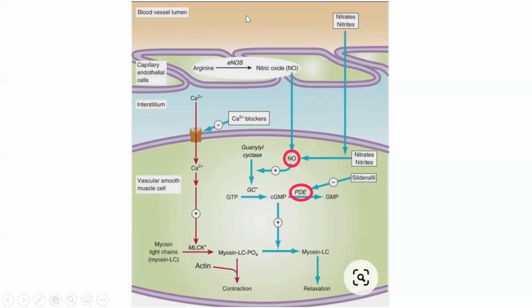Any doubts in this whole topic or queries? Ma'am, cGMP increases and thus it increases the headache and all those things, na? See, what is happening because of the cGMP increase? Relaxation, right? Vasodilation.